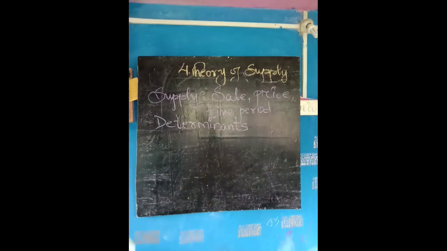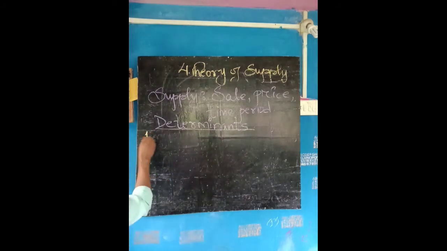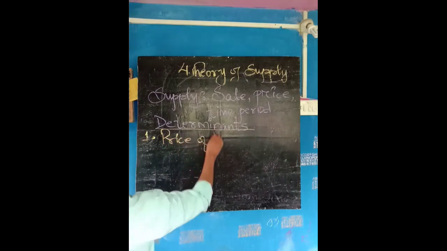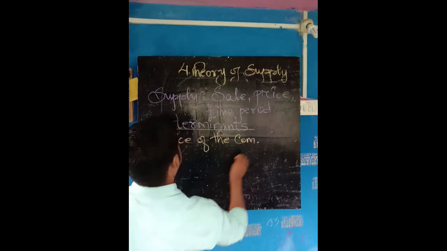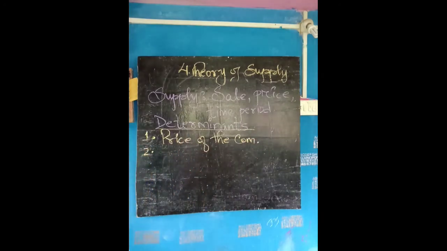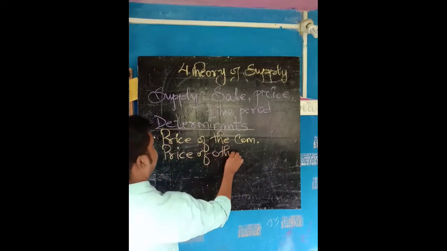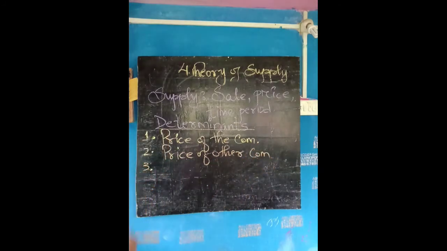Determinants of supply. What are the determinants? Point number 1 says price of the commodity. Point number 2 says price of other commodities. Point number 3 says price of related goods.